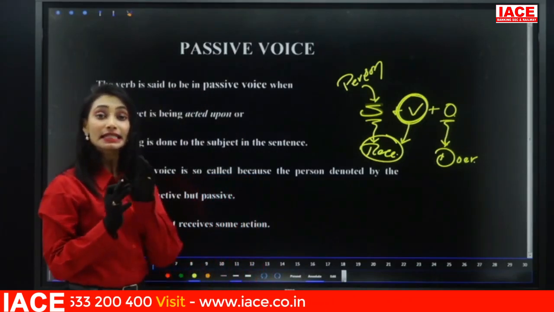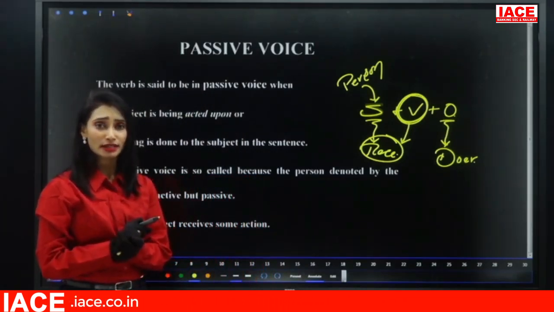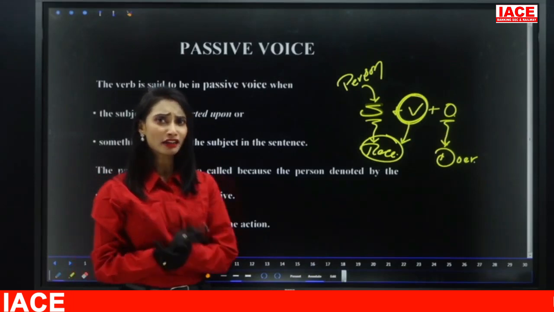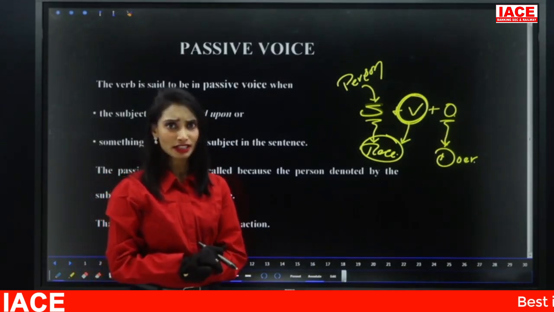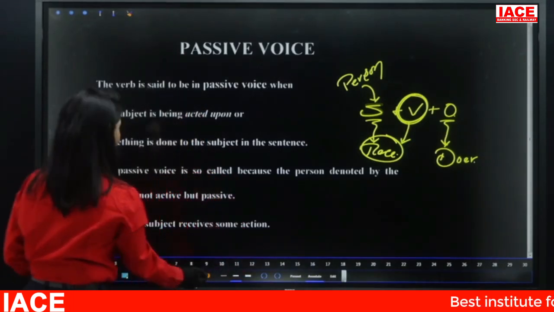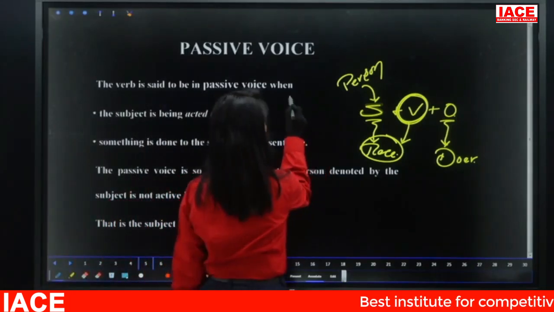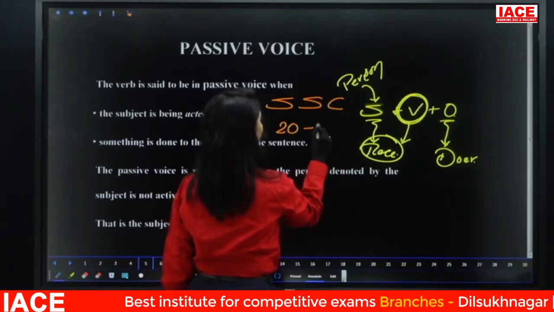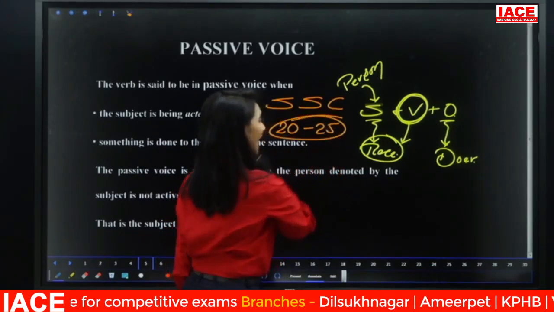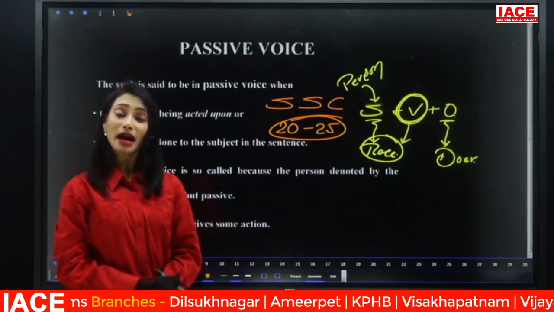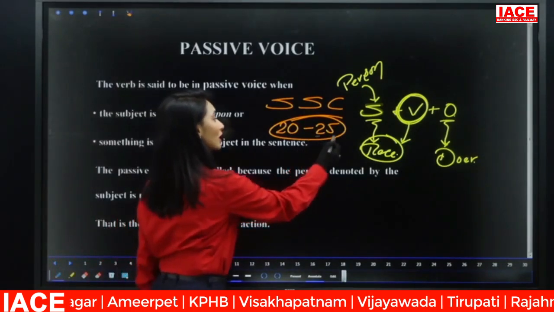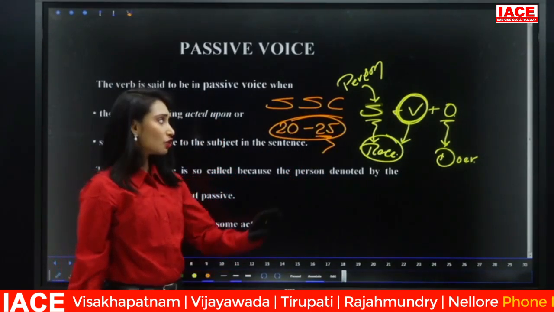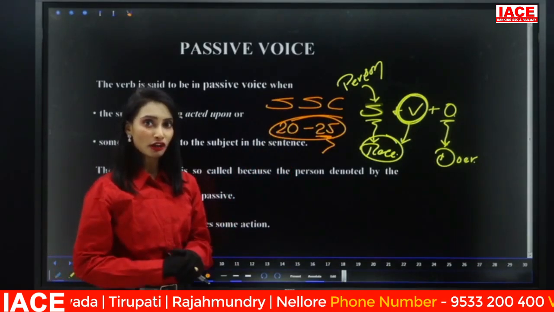So that is active voice and passive voice. I hope you are able to identify active voice and passive voice, because in your SSC Type 2 examinations, voice has 20 to 25 marks weightage. Last year you got it for 25 marks. So directly you will get 20 to 25 marks.